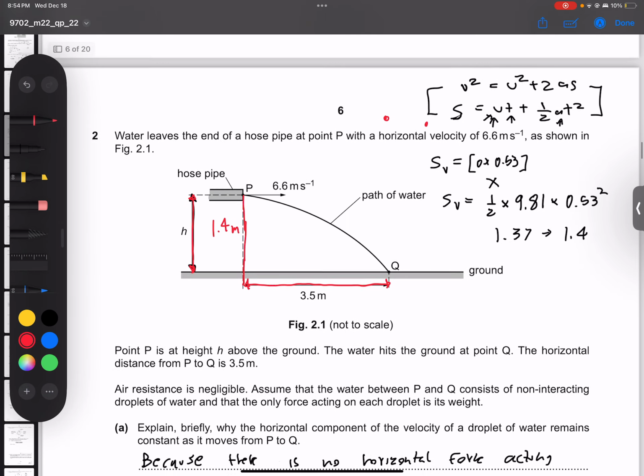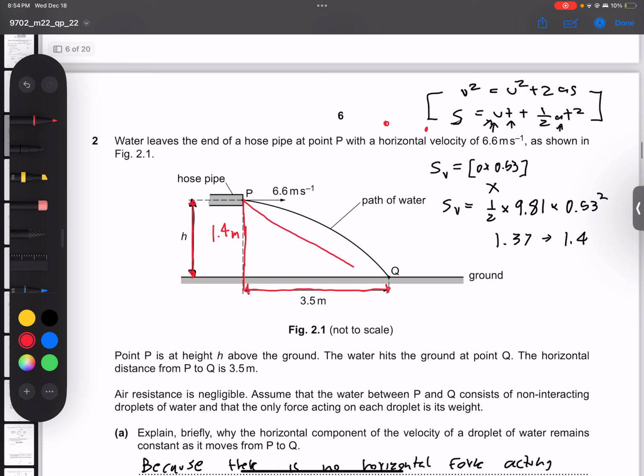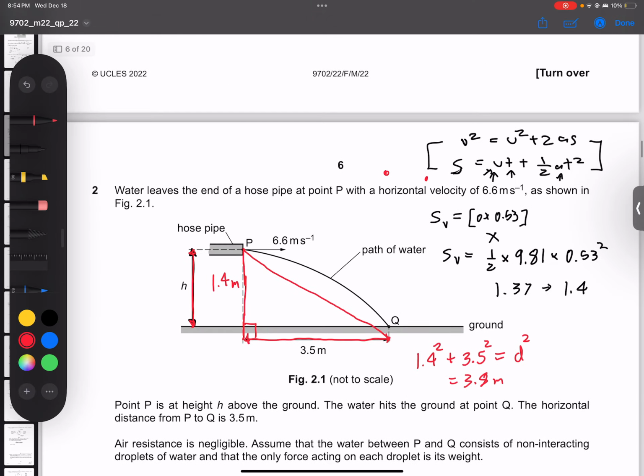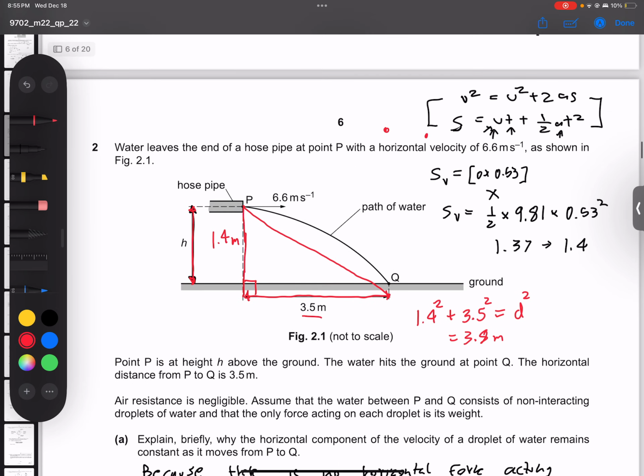They want the overall displacement. That would just be the hypotenuse of this right angle triangle. So we can say 1.4 squared plus 3.5 squared equals displacement squared. Let me plug that in. 1.4 squared plus 3.5 squared, and square root of that gives us an answer of 3.8 meters. So that is our answer, 3.8 meters, in two significant figures, because the initial measurement was presented in two significant figures.